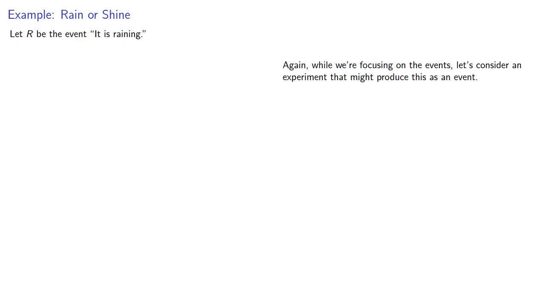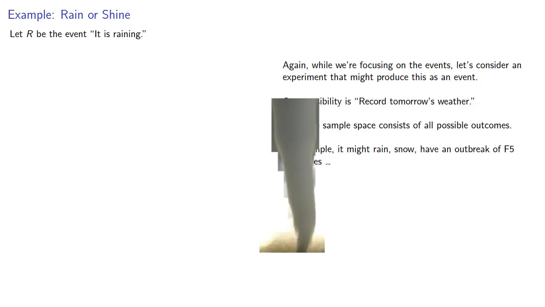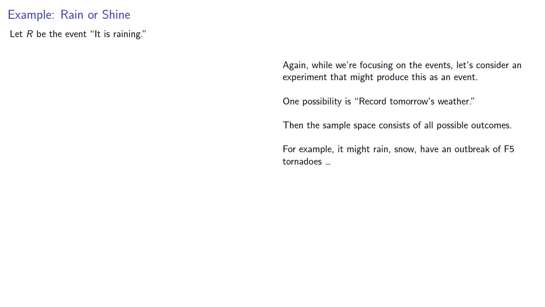For example, let R be the event, it is raining. So again, we're focusing on the events, but let's consider an experiment that might produce this as an event. And the type of thing that might record an answer of it is raining, well, maybe record tomorrow's weather. Then the sample space is going to consist of all possible outcomes. And that could be rain, snow, an outbreak of F5 tornadoes, and many other things. So the complementary event is the event it is not raining. And unless we know more details about the sample space, we can't really refine our answer any more than that.